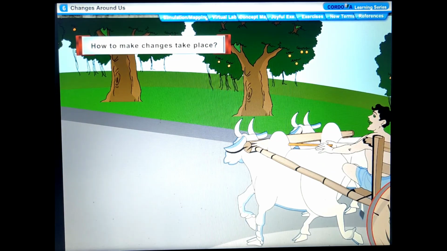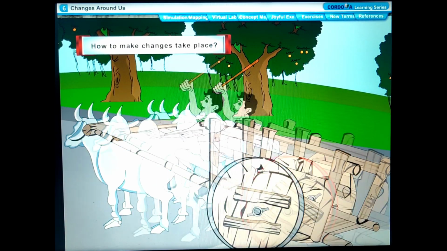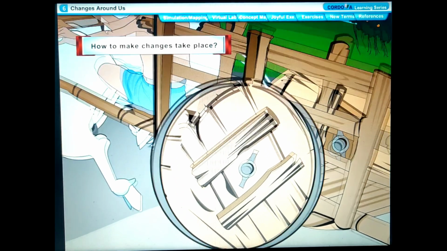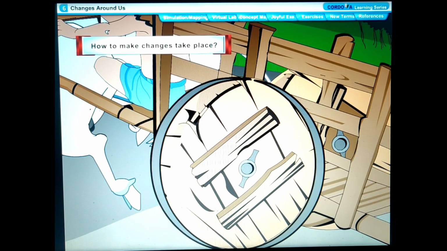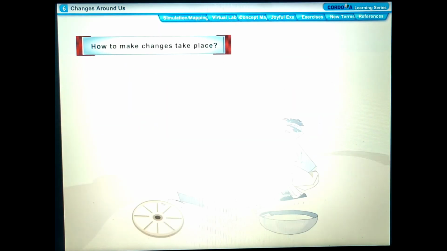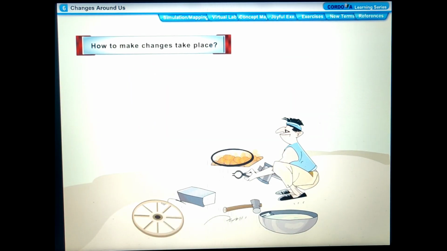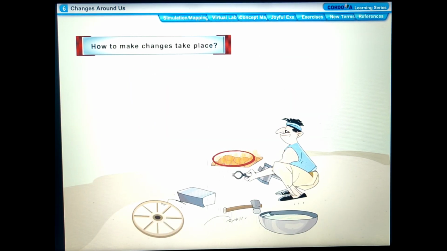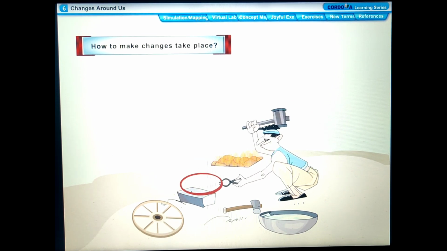Fixing of iron rim of Bullock-Cart wheel. Bullock-Carts have wooden wheels. These wooden wheels are fitted with iron rims to make them last longer. The iron rim is made slightly smaller in size than the wooden wheel. The ironsmith heats this iron rim uniformly over a dry dung cake fire. On heating, the iron rim expands and becomes somewhat bigger in size.